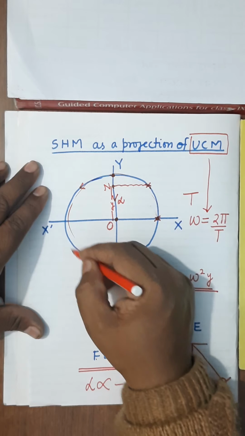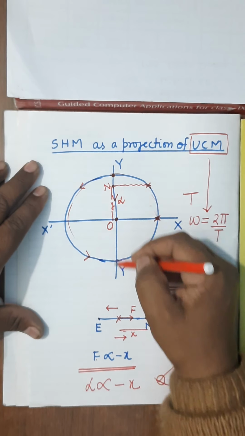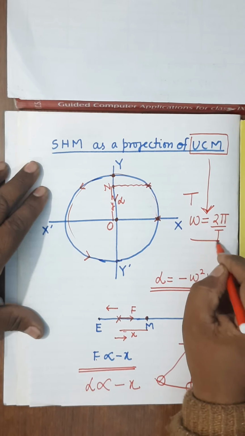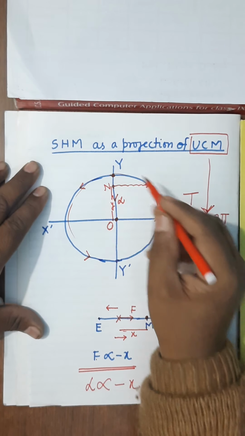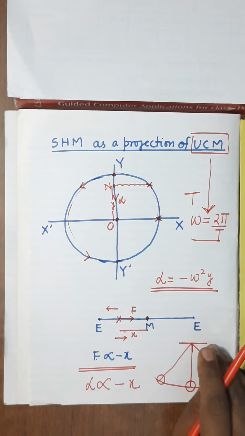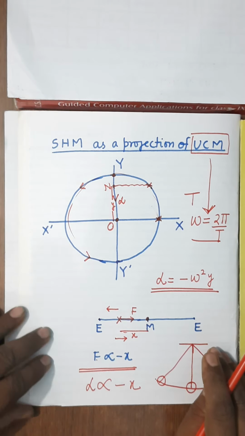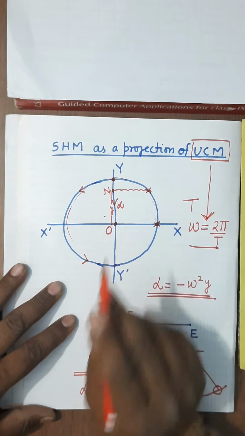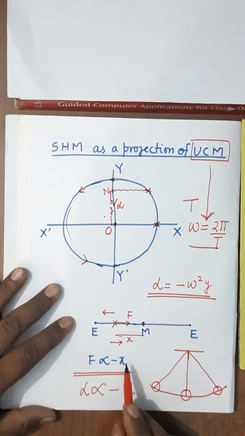So, what will be the angular velocity of the particle executing UCM? This is it. Therefore, what will be the angular velocity of SHM? It will remain the same. Now, I am going to deduce the displacement equation for SHM. And one more thing, since here the displacement is along the y axis, I have denoted it by the symbol y instead of x. Is it clear?